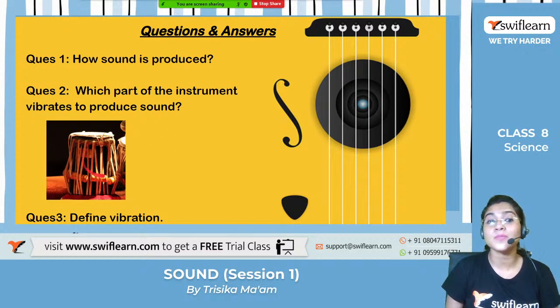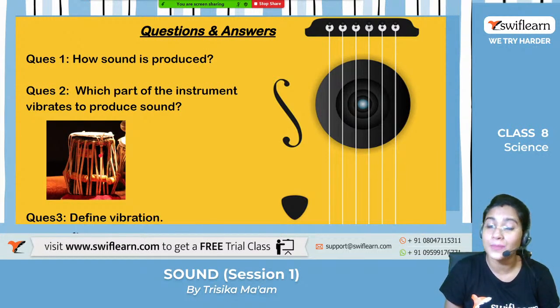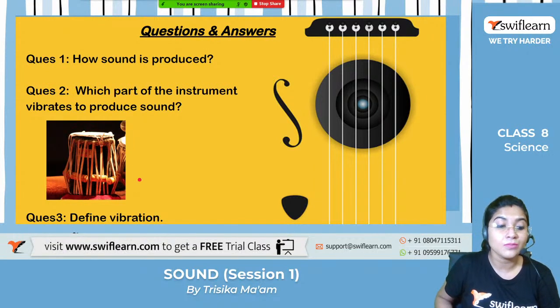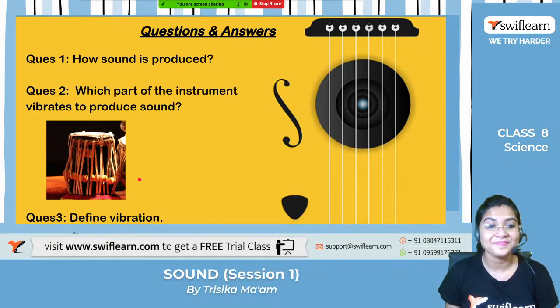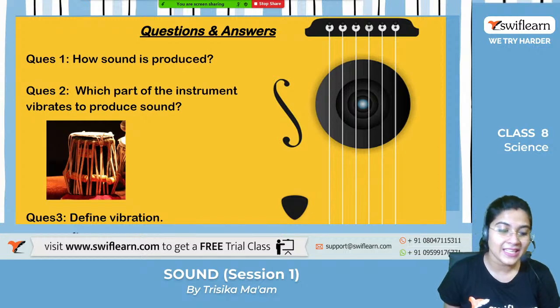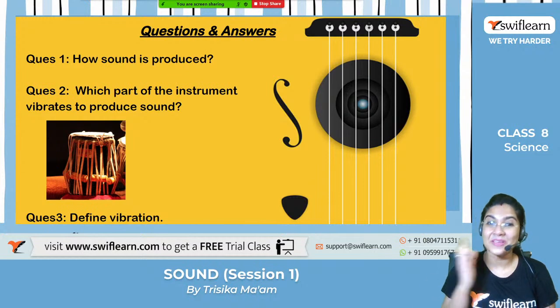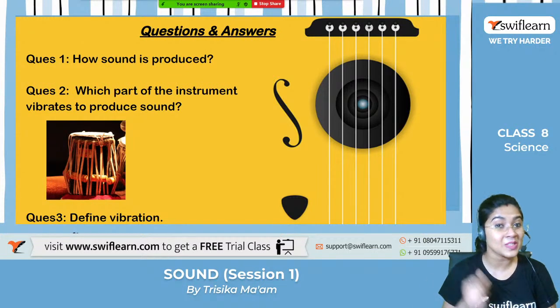Which part of this musical instrument vibrates to produce the sound? Which instrument is this? It is a tabla. Very good. So which part of this instrument vibrates to produce the sound? Who will tell me? Jyoti, Preeti, can you tell me the answer? Kaustav. Okay, the membrane. Exactly. The membrane on the screen of the instrument vibrates to produce the sound.